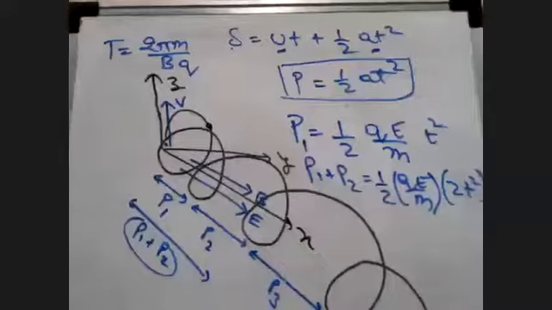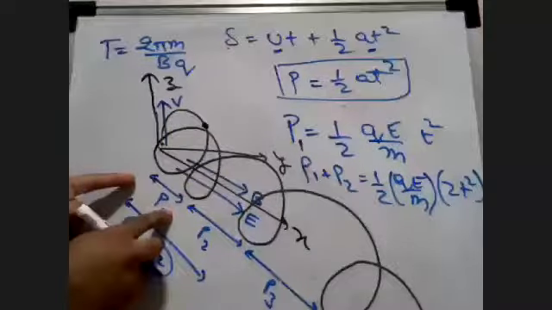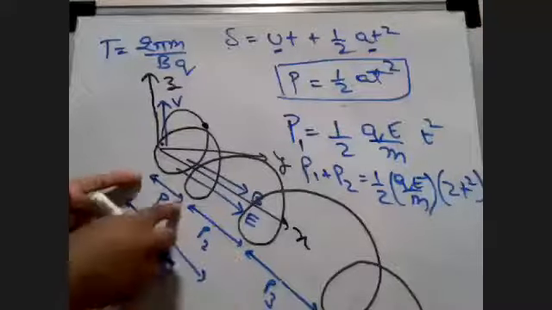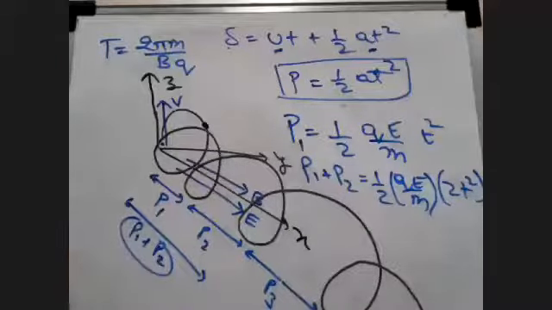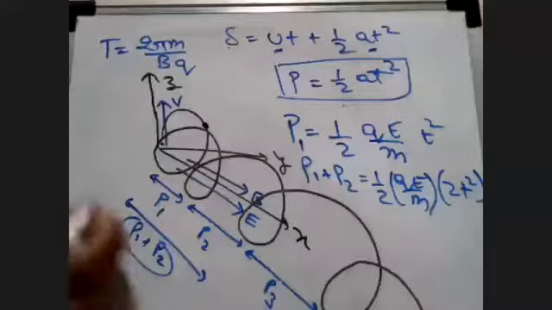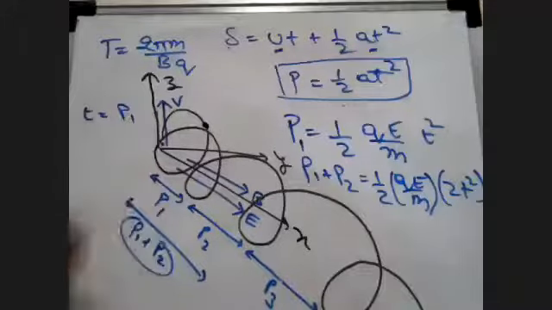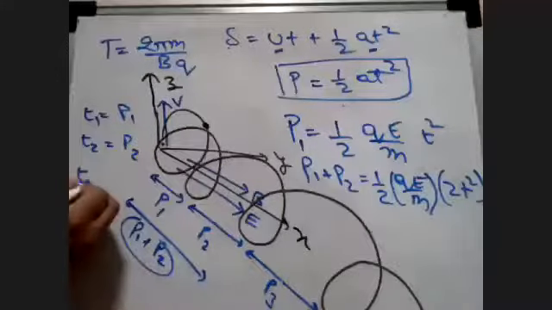For T1 I got P1. For T2, I get twice the interval, T1 plus another time interval T1. Listen to me. At T1 interval, we are getting P1. At T2 interval, we get P2. At T3 interval, we are getting P3.